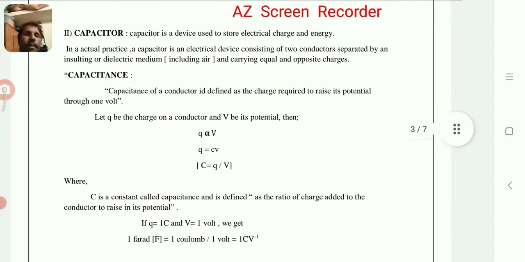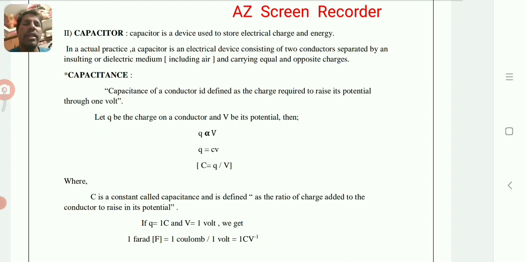Next, capacitor. Capacitor is an electrical device which is used to store electrical charges or electrical energy. Now the capacitance of a capacitor.